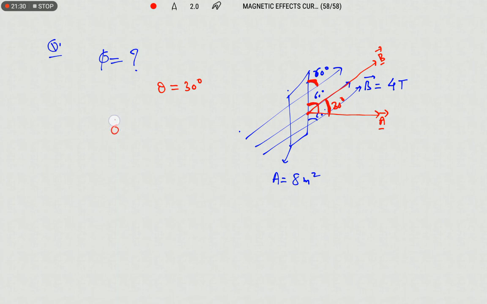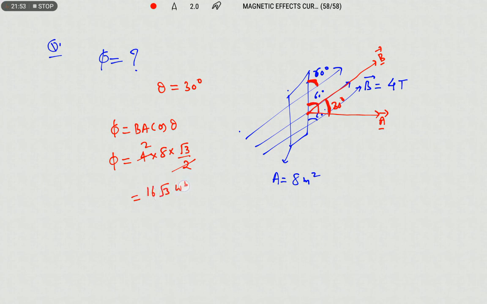Therefore we can write phi equals BA cos theta. Substituting the values, phi equals 4 into 8 into cos 30. The cos 30 value is root 3 by 2. So 16 root 3 Weber. 16 root 3 is the magnitude and the unit of this is Weber.